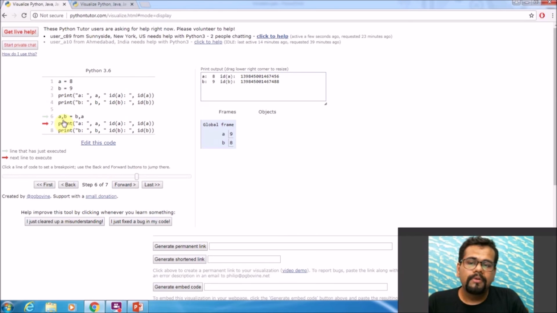So now I swap the values, A, B equals B, A, and here you can see A is now 9 and B is now 8. So printing the value for A, the ID assigned to A is now what the ID was for B. The values have been swapped. Similarly, when I print the value for B, B is now 8 and the ID for B is now the one which was associated with 8.